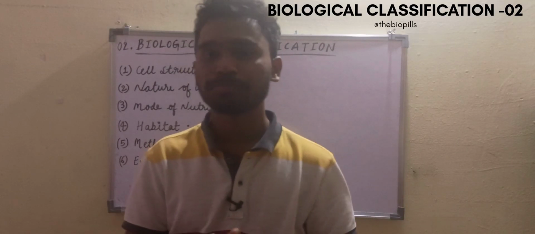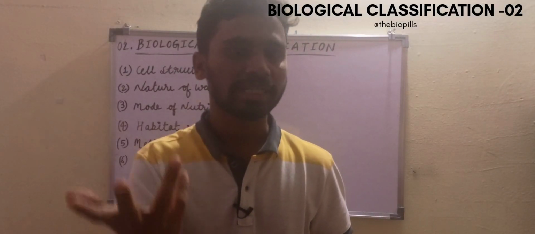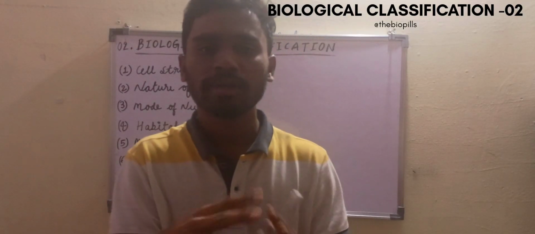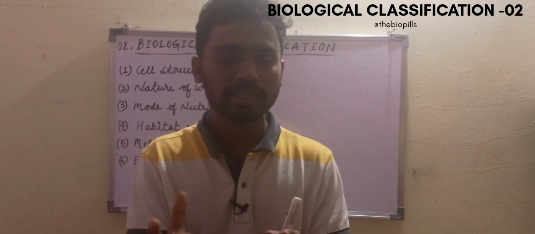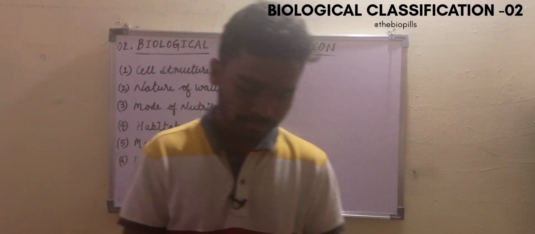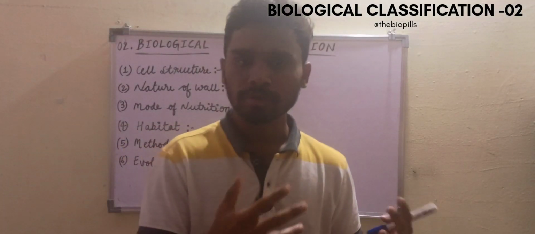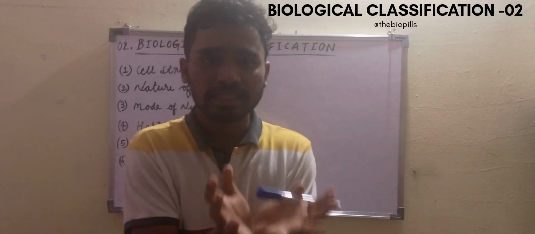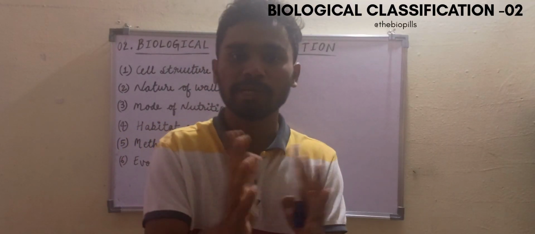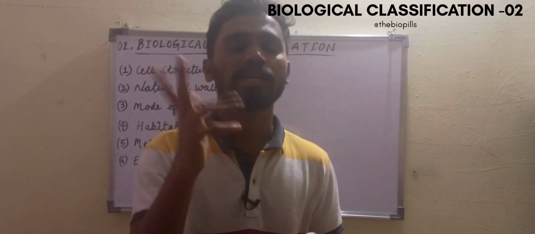In the plant cell, the cell wall is made from cellulose, hemicellulose, and pectin. In the case of fungi, the cell wall is made from chitin. So different kinds of organisms have different kinds of components in their cell wall. So by the cell wall and its components we can differentiate between the cells. So that is why they used it as a criterion for classification.